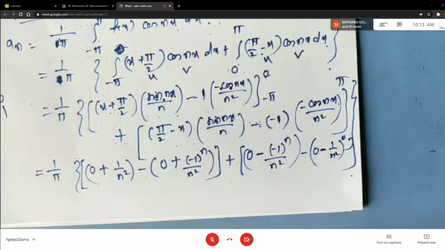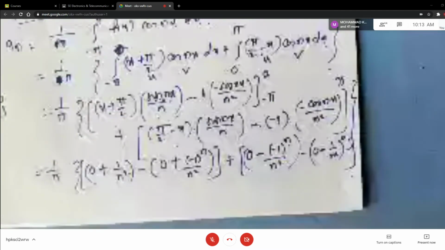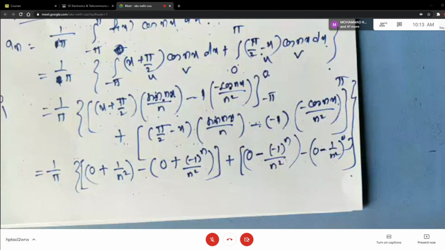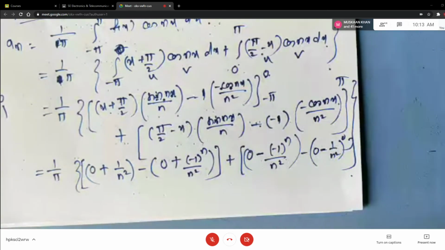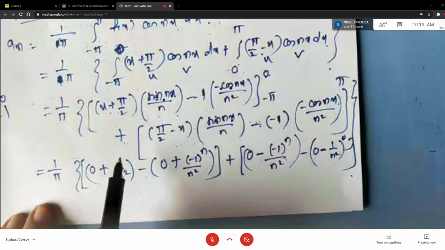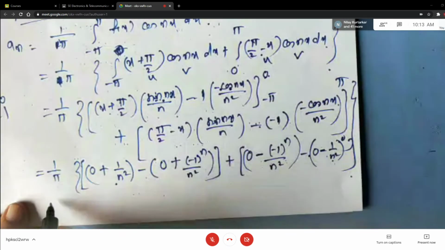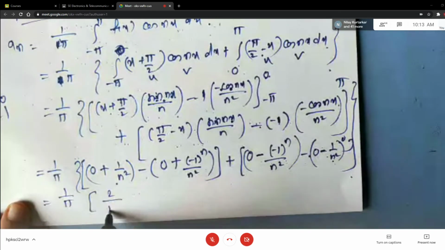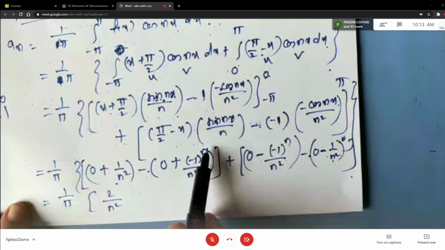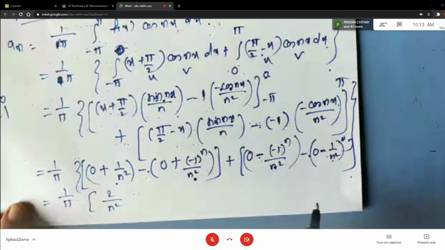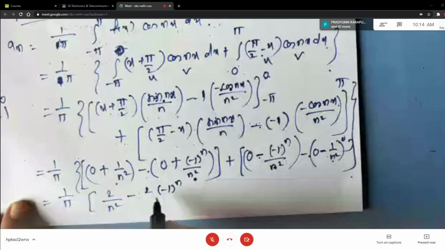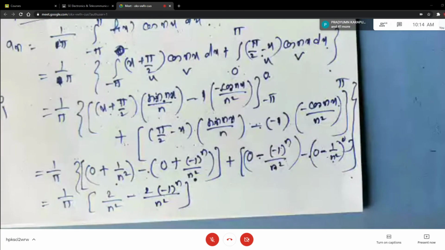So just using the properties of trigonometric functions, what is sine 0, sine pi, I have written this term. Now you have to see if anything is getting cancelled. If something is getting cancelled, then cancel it. Otherwise, write it. See, this is 1 by n square, and here also this is 1 by n square, positive. So this will be 2 by n square. Now this is minus 1 raised to n by n square, which is also the same thing. So it will be 2 times minus 1 raised to n upon n square.